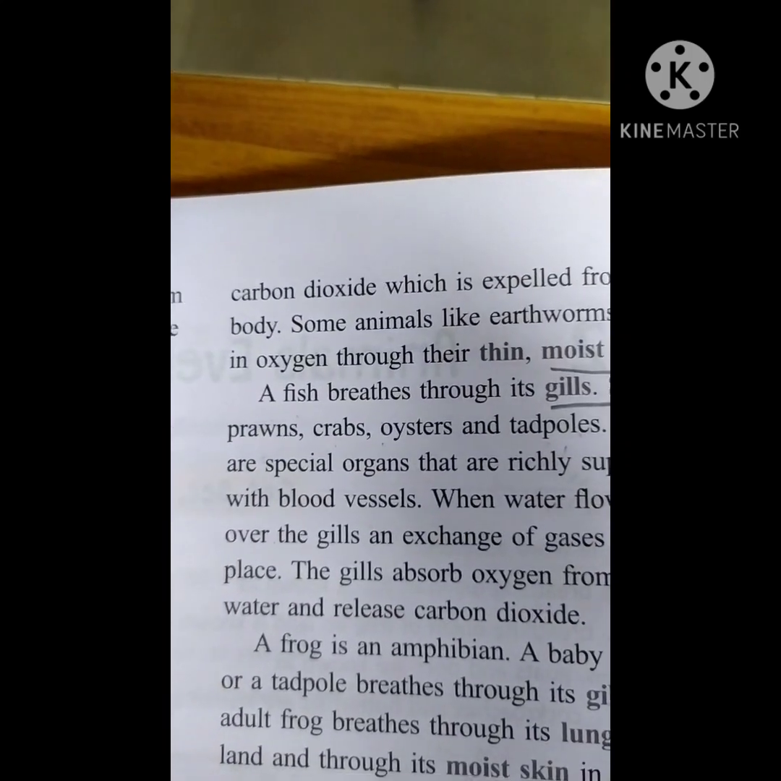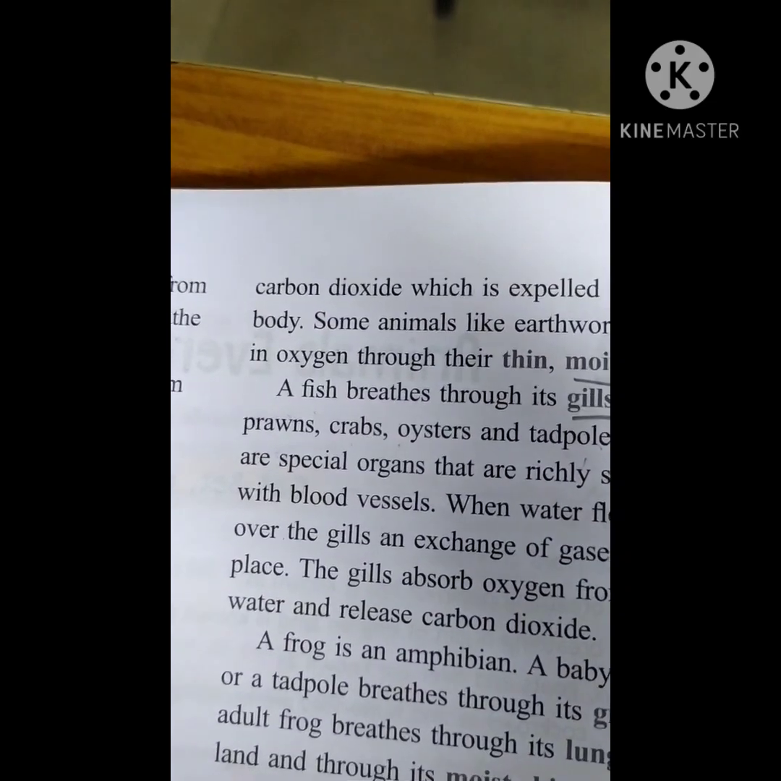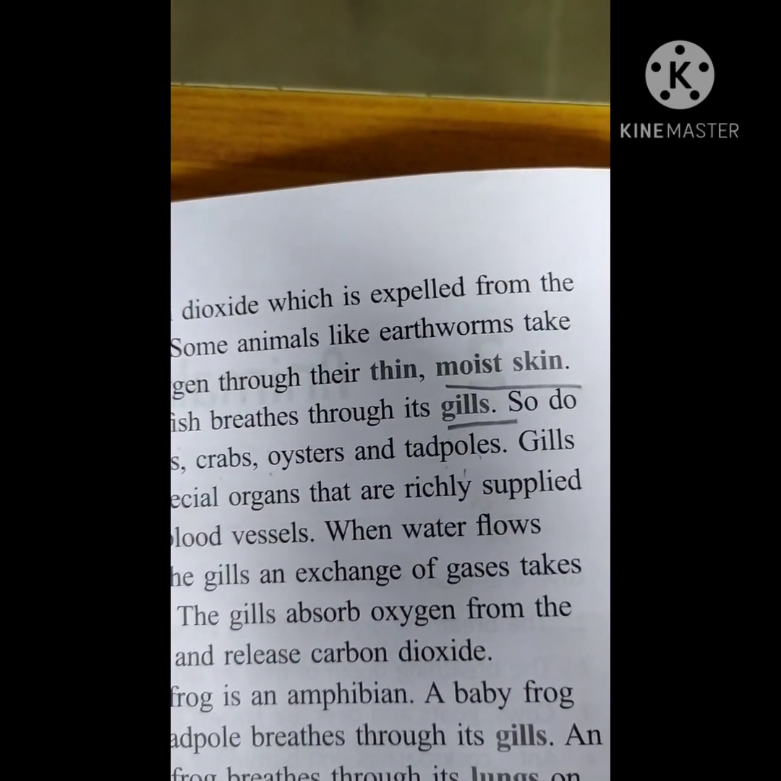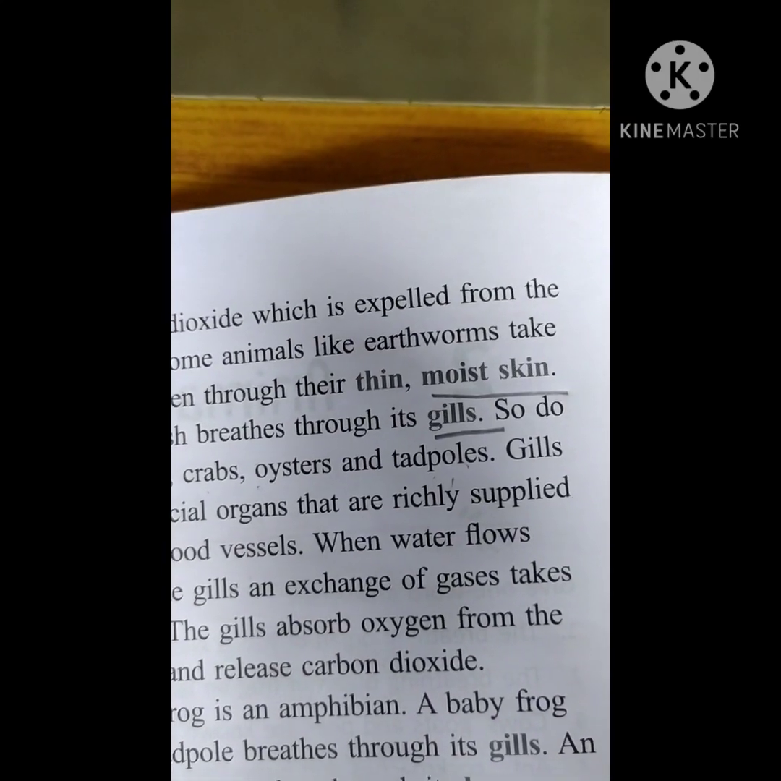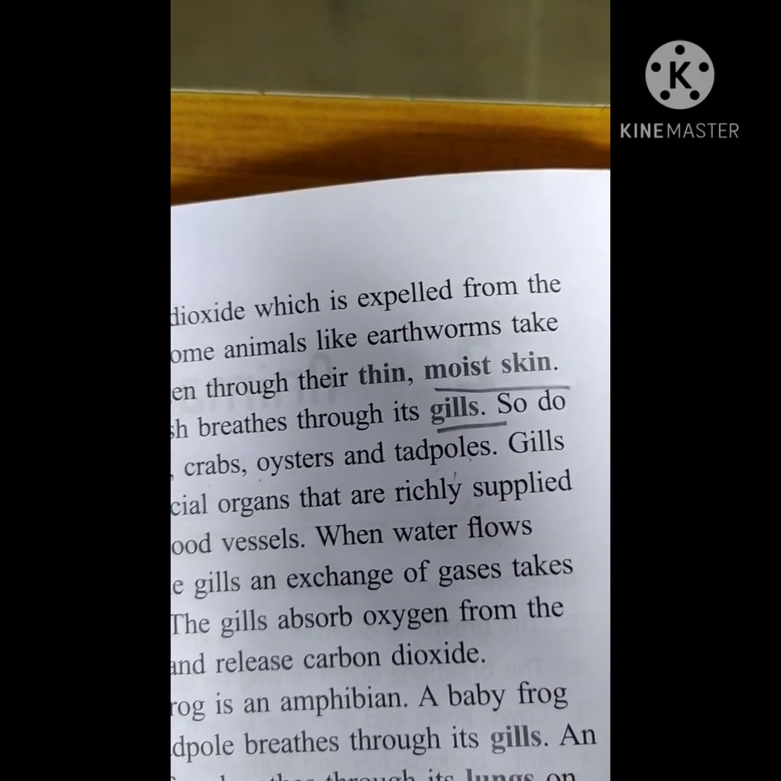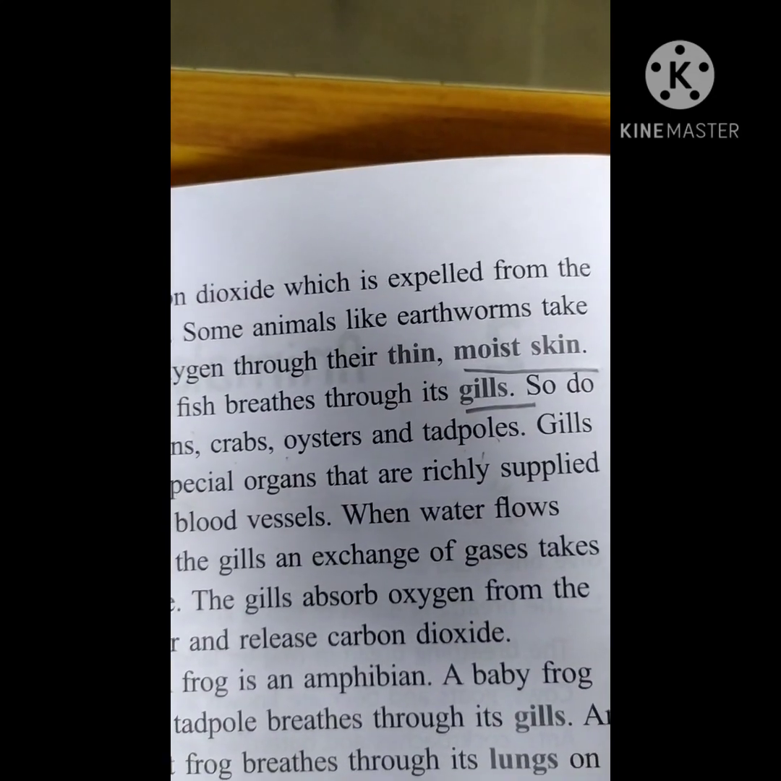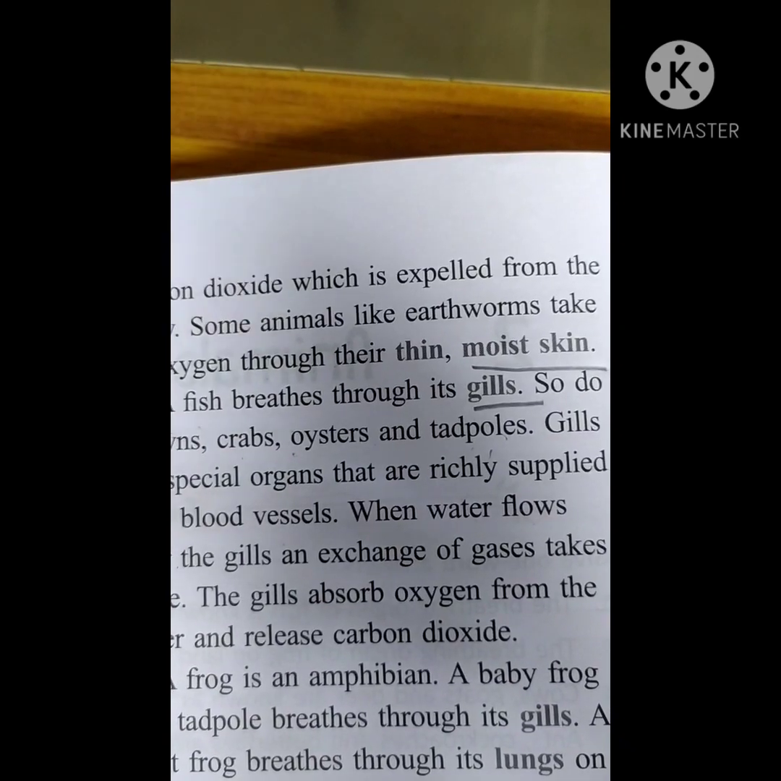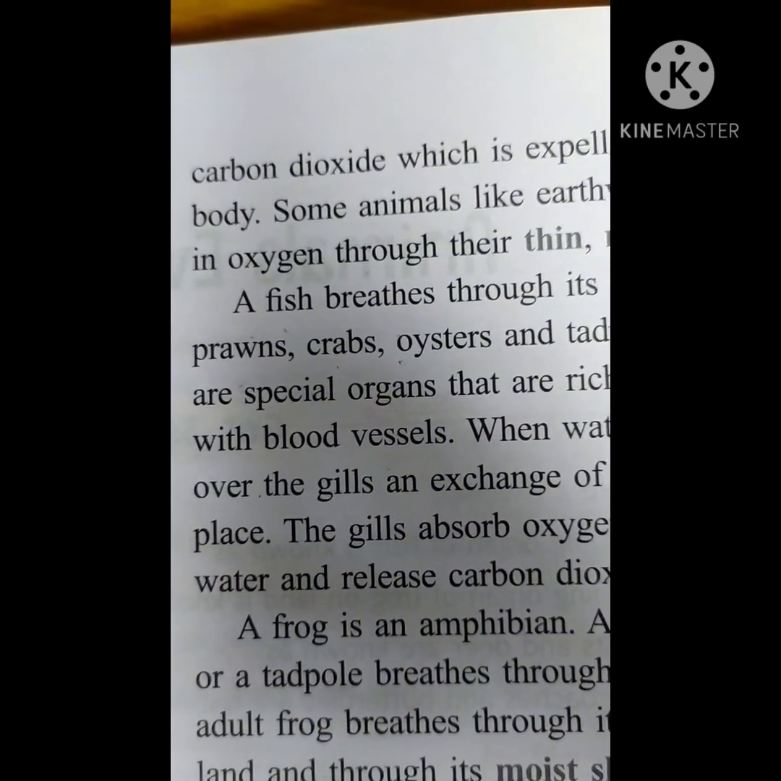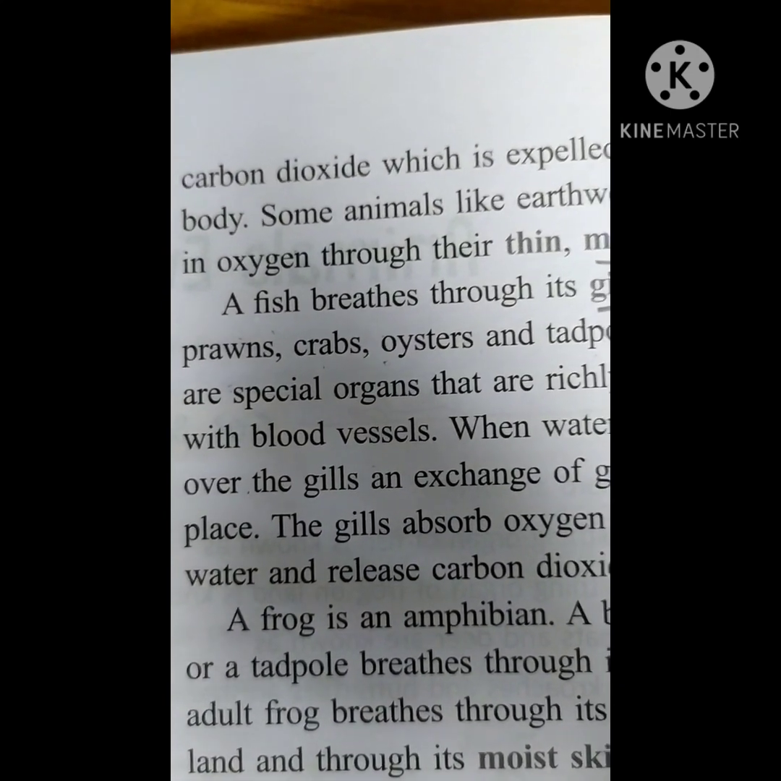How do they use the oxygen? They use the oxygen which is dissolved in the water. That oxygen will be supplied into their body, and then it will exchange the gases where the carbon dioxide is present in the body, and then it will exhale out the carbon dioxide. This is how the breathing mechanism of water animals or aquatic animals works.